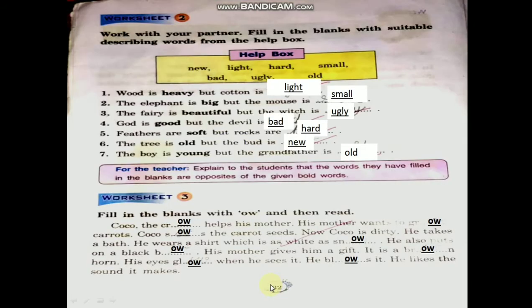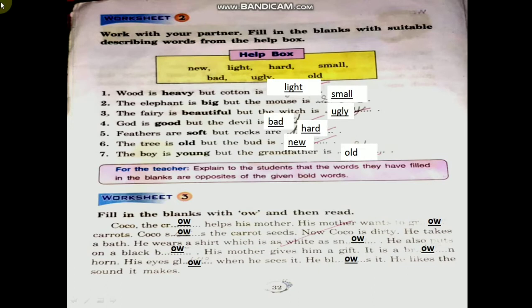Now worksheet 2. Work with your partner. Fill in the blank with suitable describing words from the help box. Okay children, describing words means, already I explained in the last lesson. All the words which describe the naming words are called describing words.